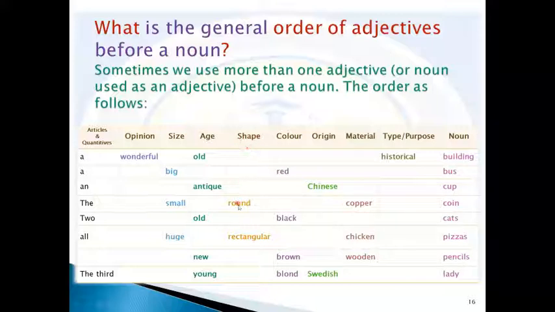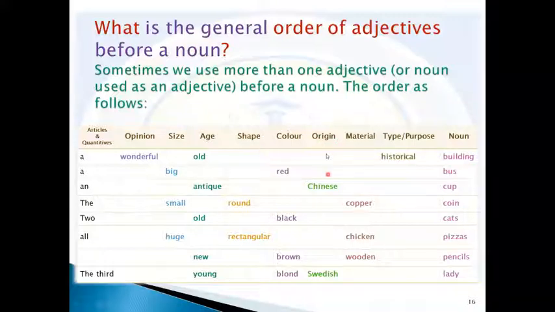Shape: rounded or round, or unrounded, or even rectangular, or even squared, we think of them as shapes. Color: red, black, blue, white, brown, blonde.